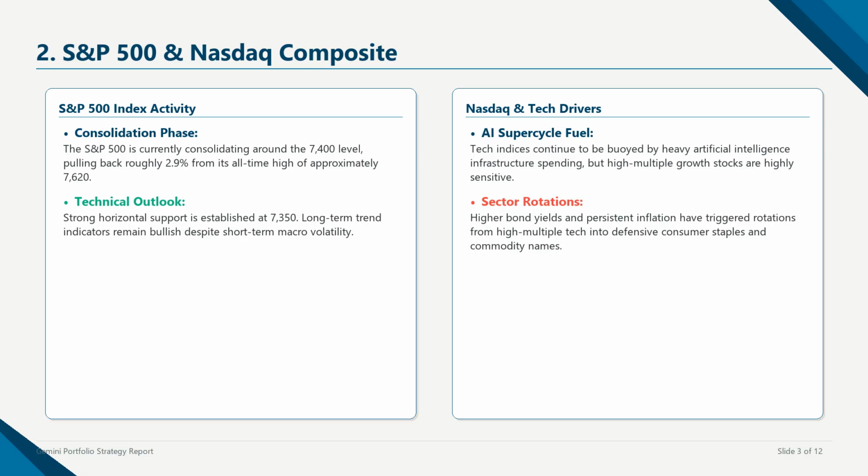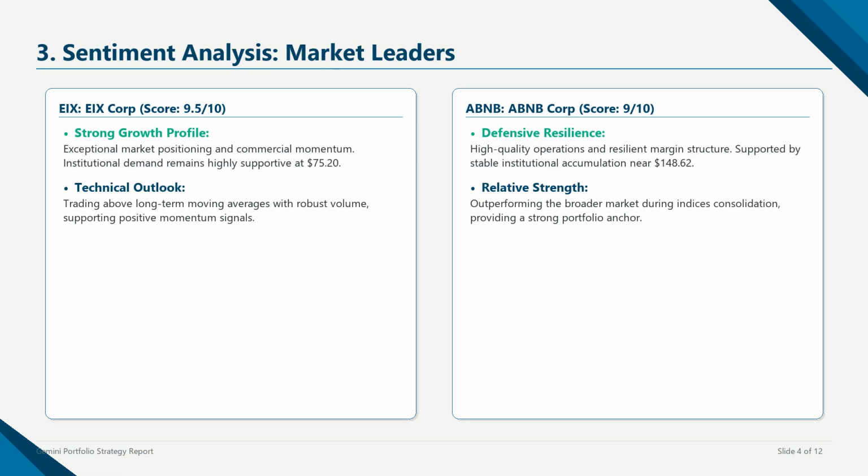Our screening algorithm tracks these index support zones, particularly the horizontal support at 7,350 for the S&P 500. Maintaining a cash buffer of 10% allows us to capitalize on these pullback entries while protecting our overall capital and keeping a high level of liquidity. Moving on to our sentiment analysis, we begin with the market leaders.